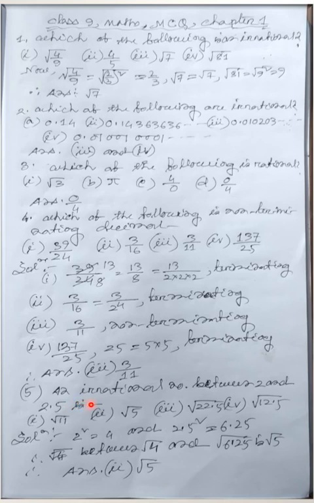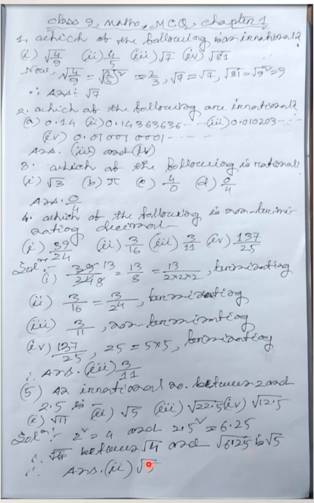Now question number 5. An irrational number between 2 and 2.5. It should be an irrational number between 2 and 2.5. Which one? Root 11, root 5, options are given: root 22.5, root 12.5. Between 2 and 2.5, now you square it. 2 square equals 4. 2.5 square equals 6.25. Now take the root, root 4 and root 6.25.